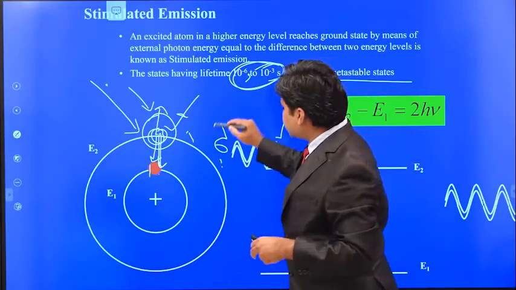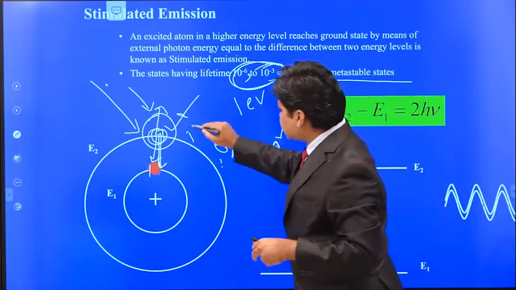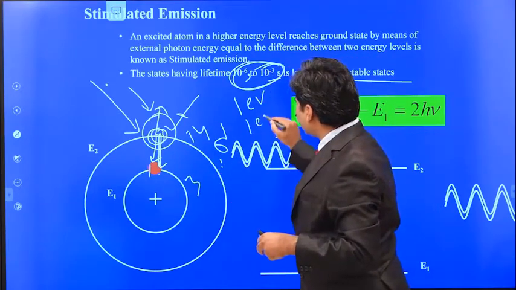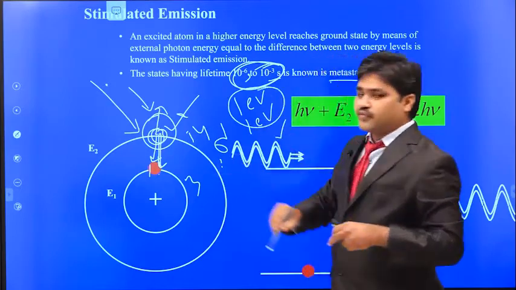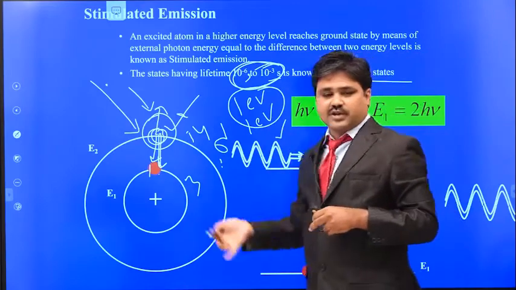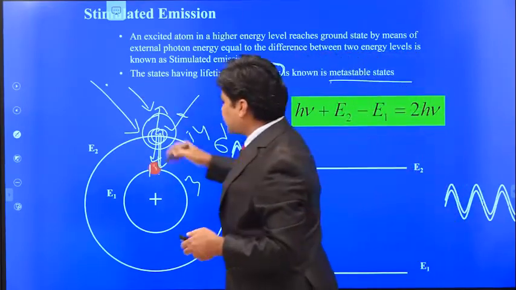Suppose we are giving a 1 electron volt photon, and here this is 4 electron volts and this is 3 electron volts, so totally we can get 2 photons. In spontaneous emission we are not giving any photon, but in stimulated emission we are giving an external photon.